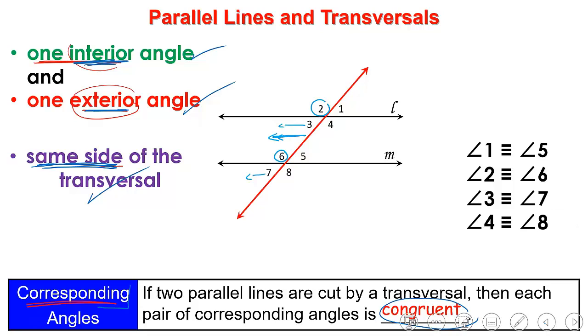And the same goes for angle 4 and angle 8. Angle 4 and angle 8, one of them is interior, the other is exterior, and both of them are on the same side of the transversal. So they are corresponding, and meaning that they are corresponding, they are equal in measure. Please, if anyone has any question, I want you to raise your hands.